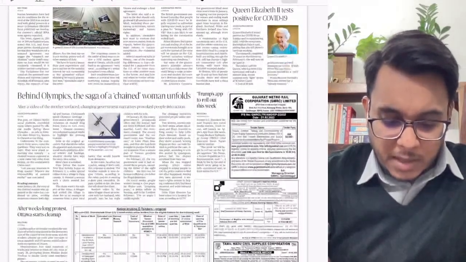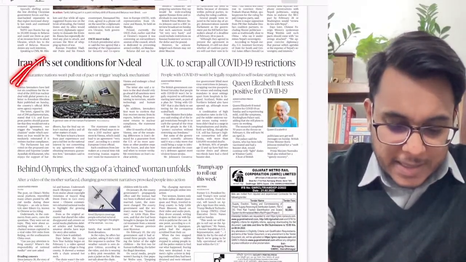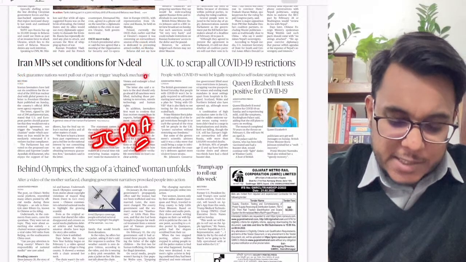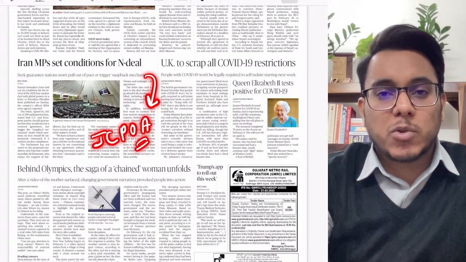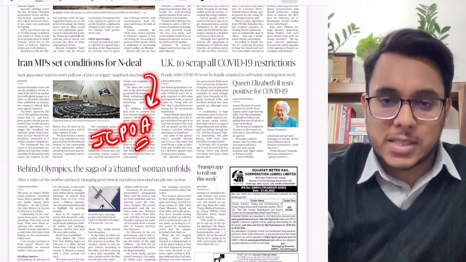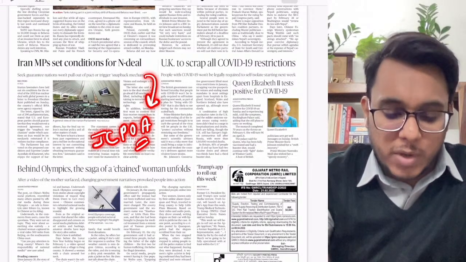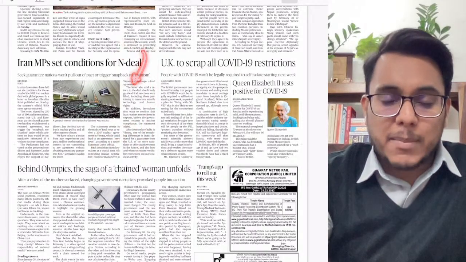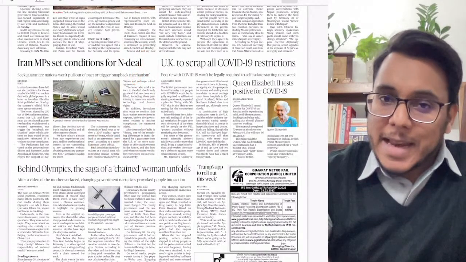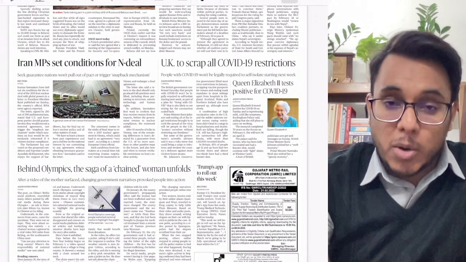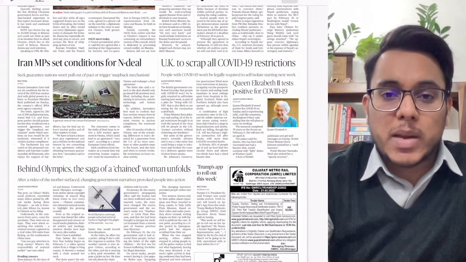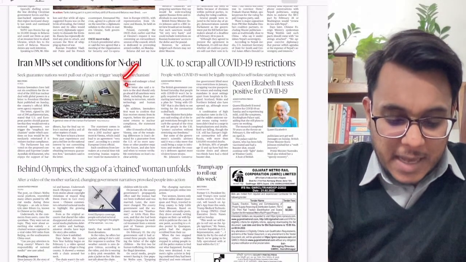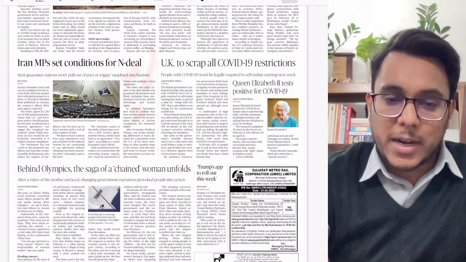Further moving on, Iran MPs set conditions for nuclear deal. The Joint Comprehensive Plan of Action was a nuclear deal signed between Iran and the P5+1 countries. However, that deal was scrapped after the USA withdrew from it. Now again attempts are being made that a new deal needs to be put in place with Iran with respect to their nuclear policy. On that, it has been provided that the MPs have come out with some conditions.